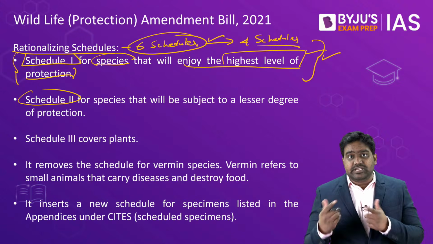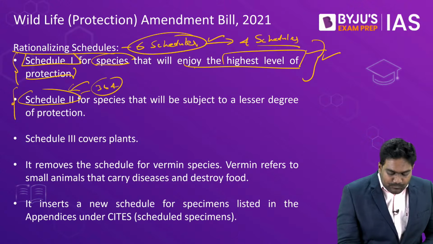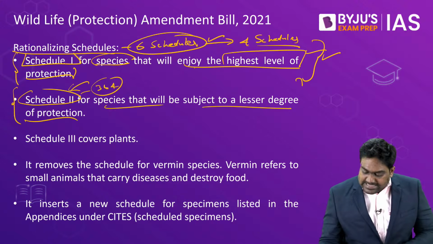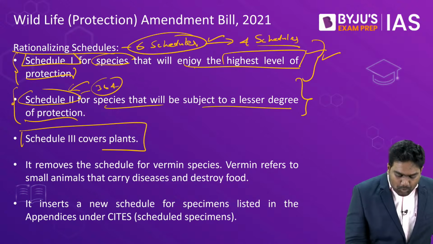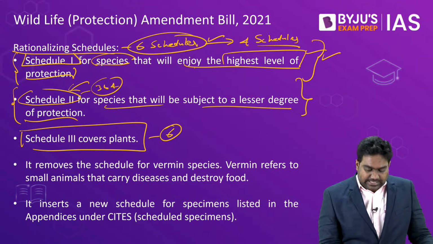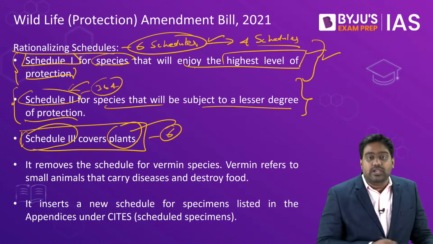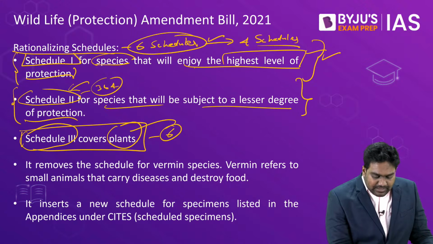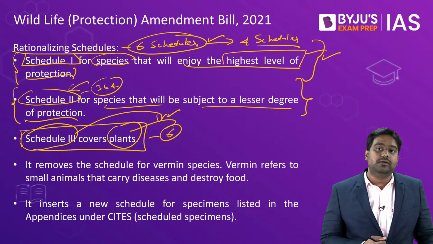The existing Schedule 3 and Schedule 4 will be merged into Schedule number 2, which will have a lower degree of protection. Then remember, we spoke about existing Schedule 6 that deals exclusively with plant species. That will be converted into Schedule number 3. Schedule 3 will deal with plant species henceforth once the amendment bill is enacted.